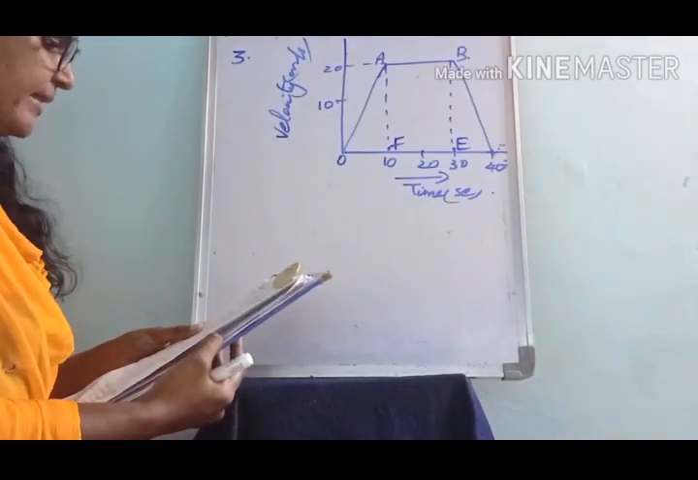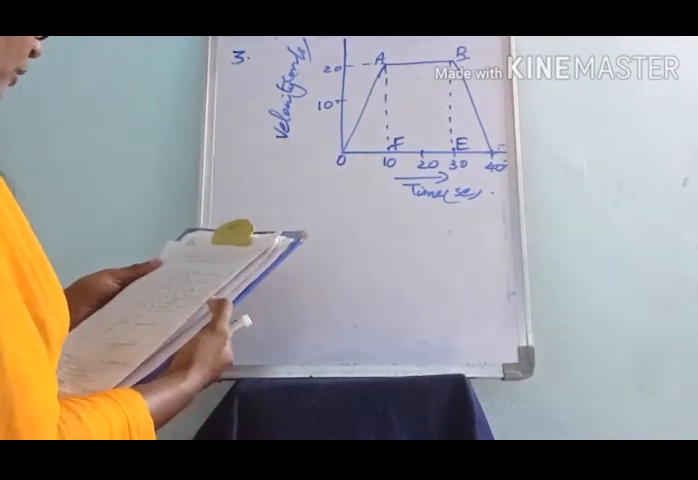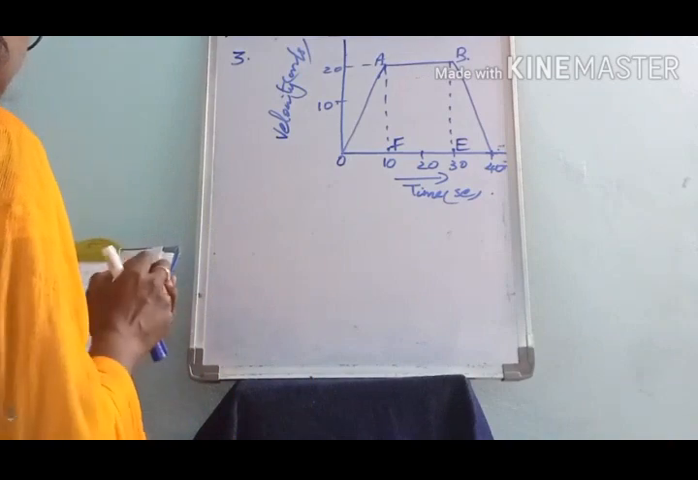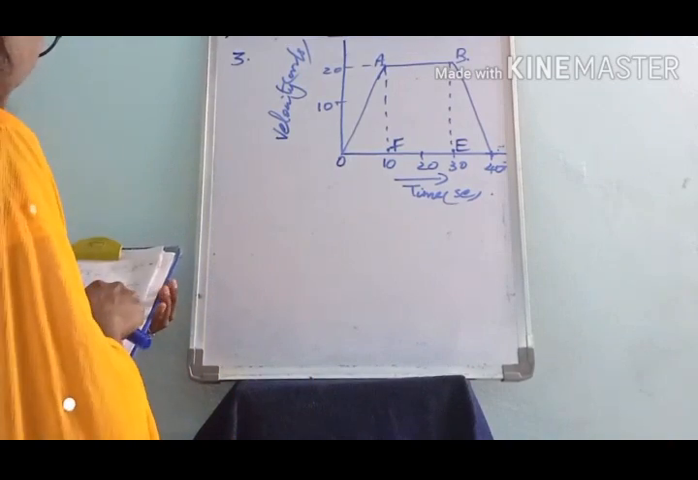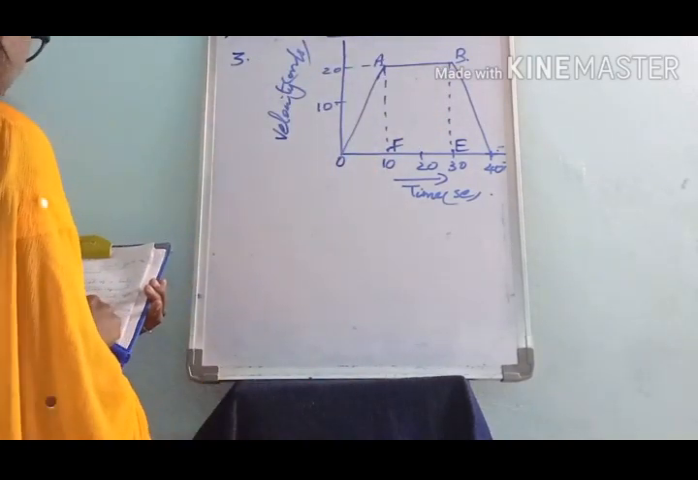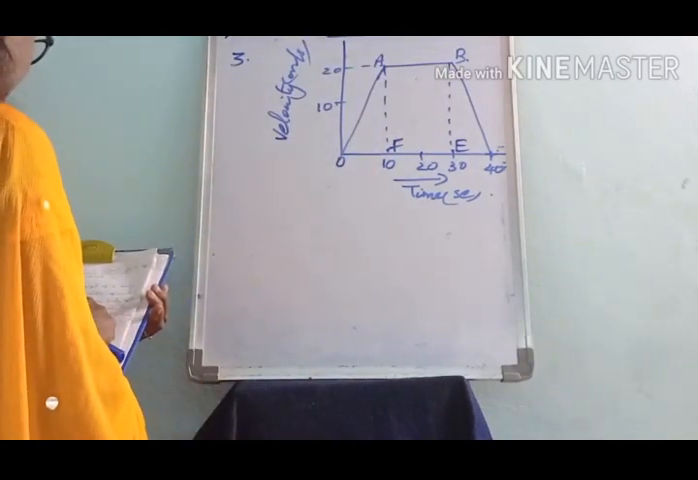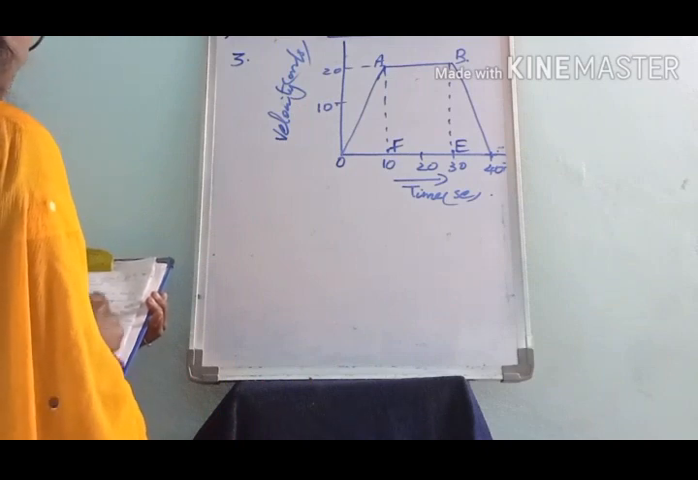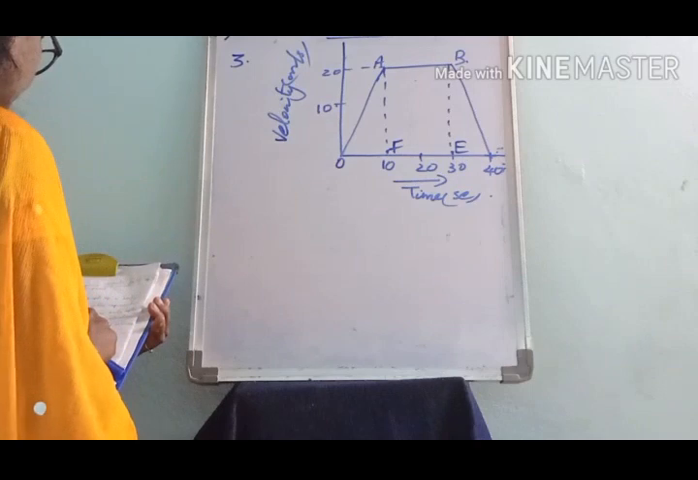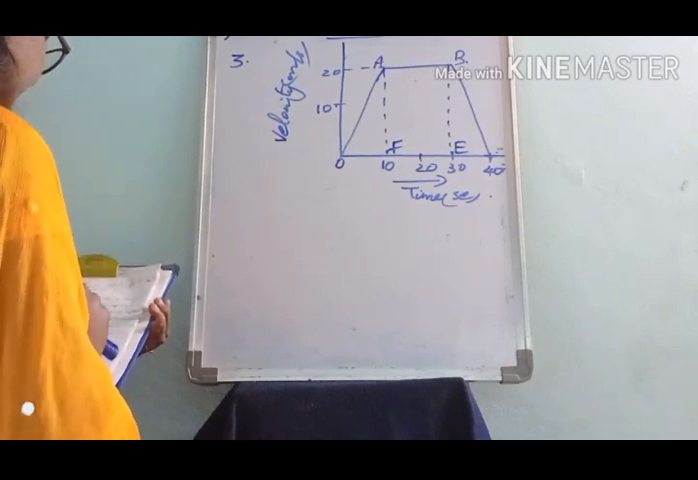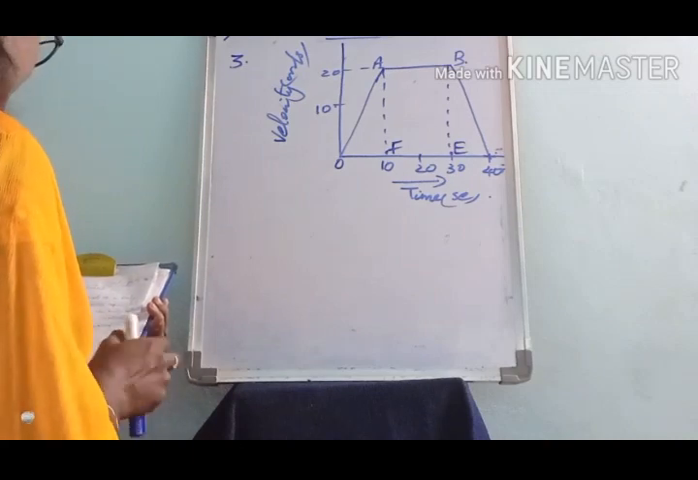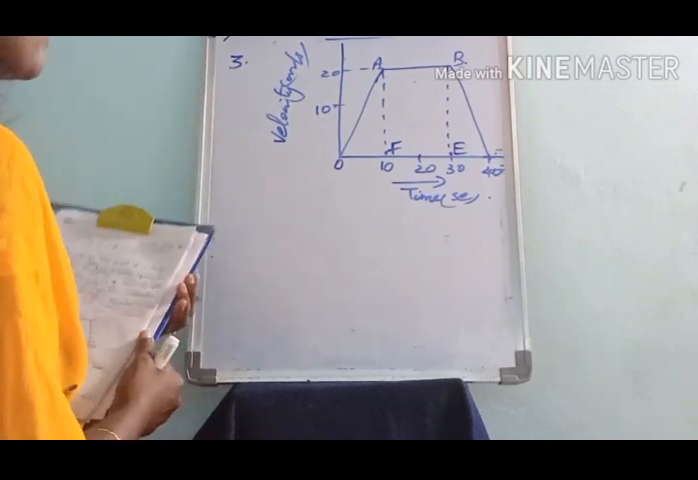Next, the third question: the velocity time graph of a body is shown here. We have to state the kind of motion represented by OA and AB. Next, we have to find the velocity of the body at 10 seconds and at 40 seconds. Then we have to find the negative acceleration of the body. And last, we have to find the distance traveled between the 10th and 30th second. Okay, that is the question here.